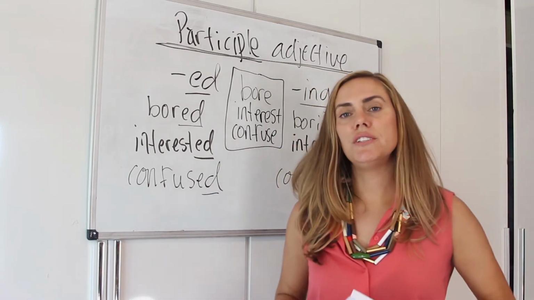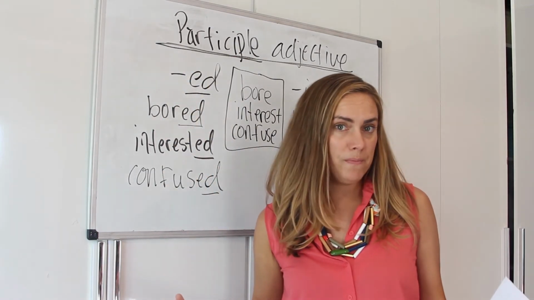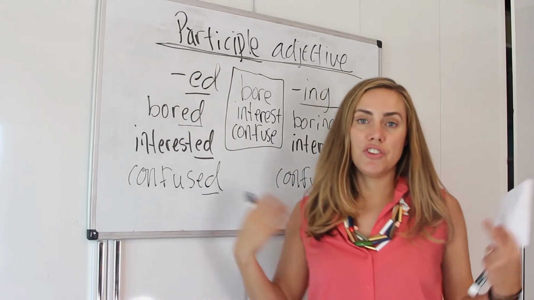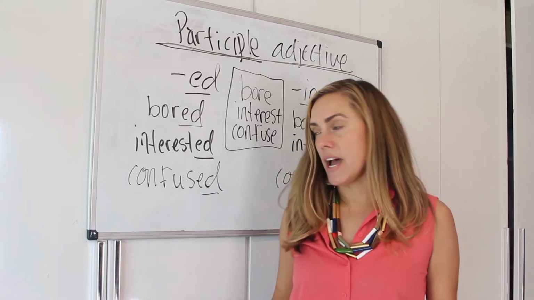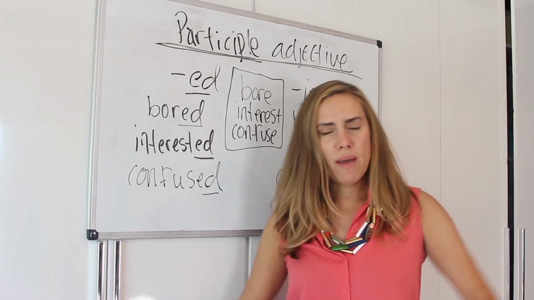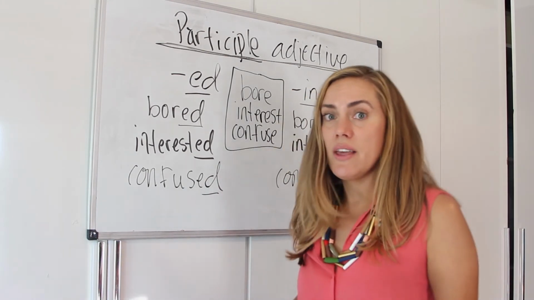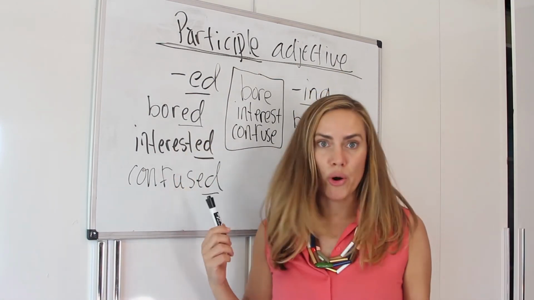Sometimes I tell students that often the ed is used to describe people, and the ing is used to describe things. But that's not always the case, but most of the time we use ed to describe people. I'm confused. Oh, I'm interested. Oh, she's embarrassed. He's bored, right?